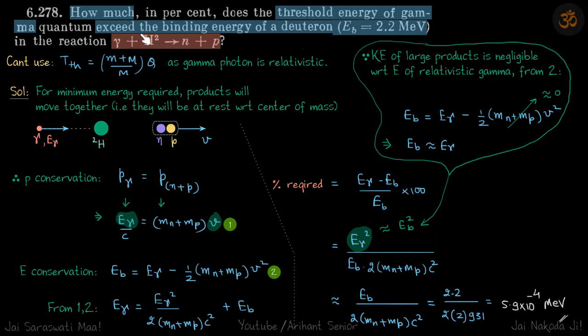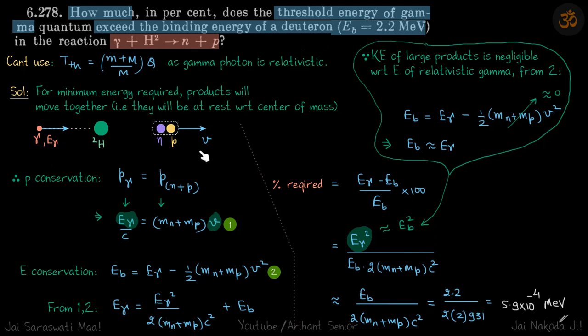So we do with the other two things as discussed. We'll talk about the energy of this and we'll talk about the momentum of this. In order to have the minimum energy, one thing is sure, that whatever the products are, they must be traveling at the same velocity. Just like when we derived this formula, we assumed a perfectly inelastic collision and all the products were moving with the same velocity. Here also, for the minimum energy needed from the gamma particle, the resultant particles must be traveling at the same velocity.